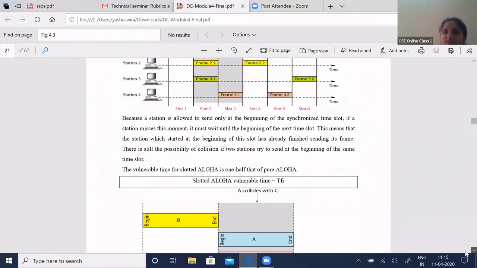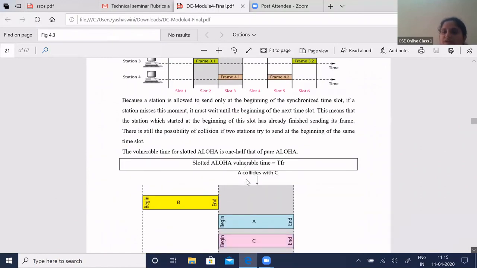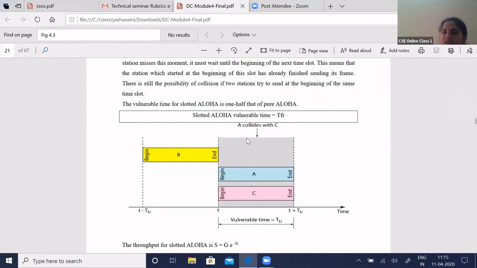See here, the collision will happen only if there is more than one frame in this particular time slot, but it will not collide with the previous frame. So the vulnerable time is only TFR, whereas in pure Aloha it was twice the transmission time of the frame.